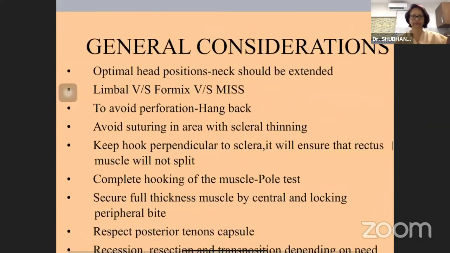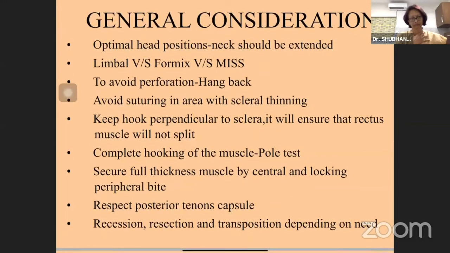General considerations: optimal head position should be there. The neck should be extended. Then we have to think about whether we are going for limbal incisions, fornix incision, or minimally invasive strabismus surgery. To avoid perforation, we can plan hang-back surgery, and we can avoid suturing in the area where the sclera is thinnest, and we have to ensure that the whole of the rectus muscle comes into the muscle hook. So we have to keep it perpendicular to the sclera and do complete hooking of the muscle.